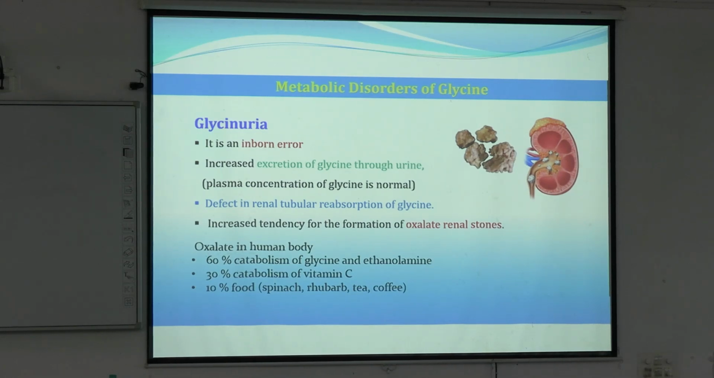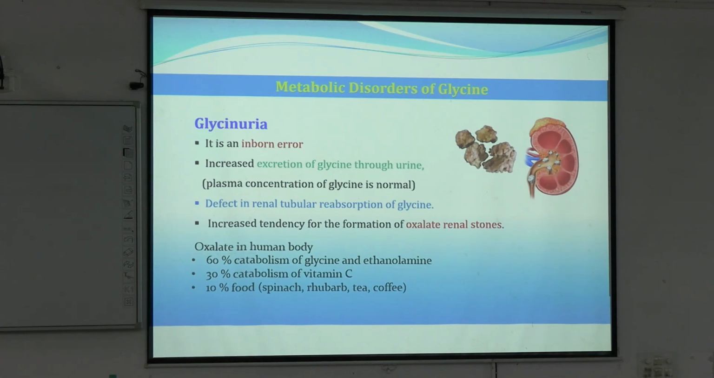So glycine, if excreted in normal urine, can further be reabsorbed from our renal tubules. But in case of glycinuria, there is defective renal tubular reabsorption, and there is a tendency to form oxalate renal stones. In glycinuria, the reabsorption is hampered and it can form oxalate stones in the kidney. And 60% of oxalate in the human body comes from glycine and ethanolamine. Ethanolamine was coming from?